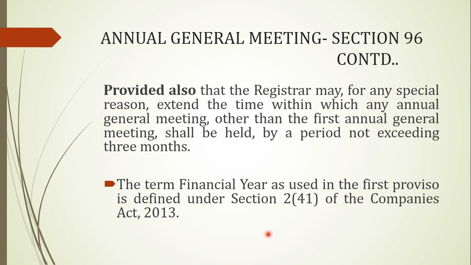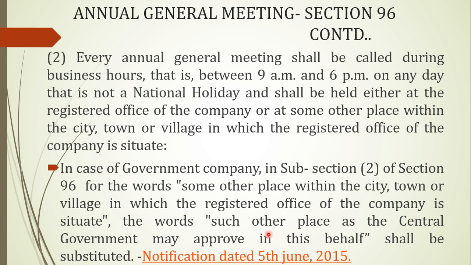So let's move forward. Subsection 2 of section 96 says that every annual general meeting shall be called during the business hours. Now what are the business hours? It's between 9 a.m. till 6 p.m. on any day which is not a national holiday, and shall be held either at the registered office of the company.